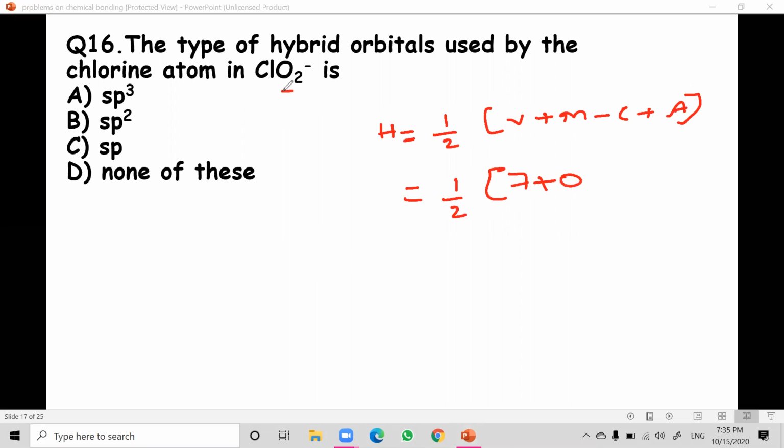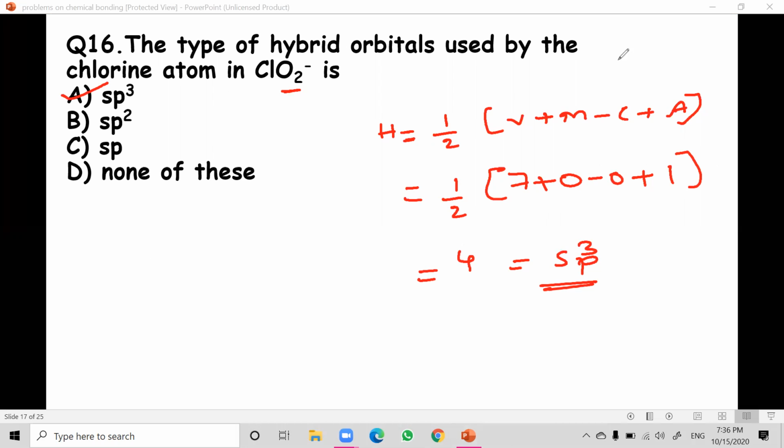Minus C: there is no positive charge over here, so minus 0. Plus A: anions 1, because minus is there, so plus 1. So it is half into 7 plus 1, which is 8 by 2, which is 4. 4 means sp3. Straight away we can write: the answer is sp3. I hope it is clear.